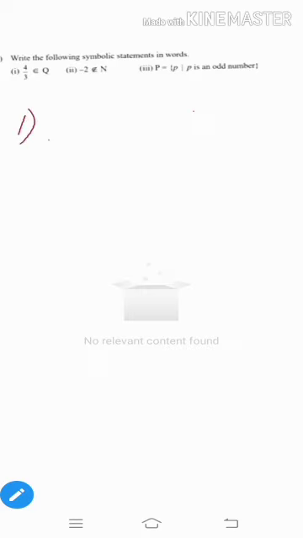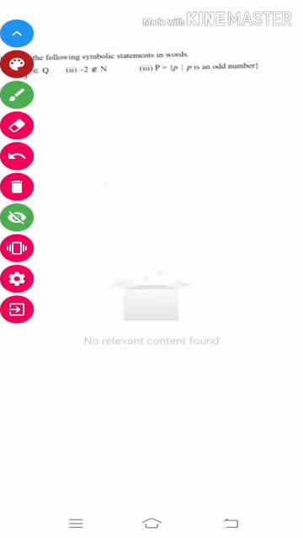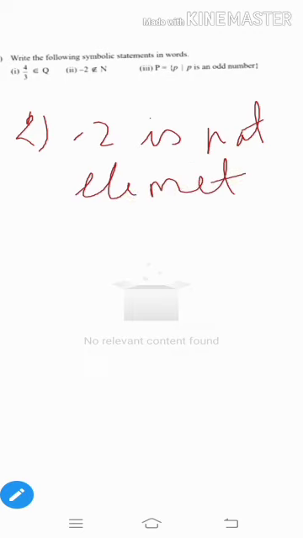First one: 4/3 is an element of Q. Second one is -2. -2 is not an element of N. Second statement: -2 is not an element of N.